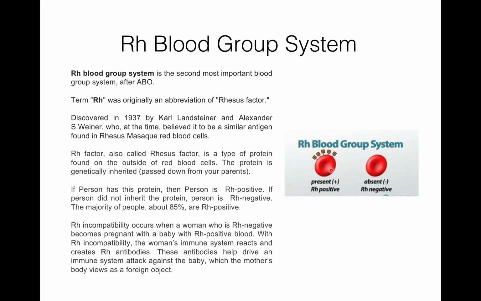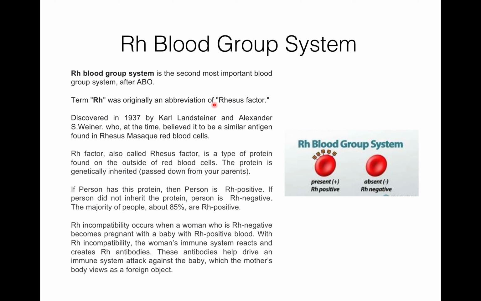If a person did not inherit the protein, then the person will be Rh negative. The majority of people, about 85%, are Rh positive. On RBC, if Rh factor is present, then the blood group is Rh positive. If there is no Rh factor or protein on RBC, then it will be Rh negative.